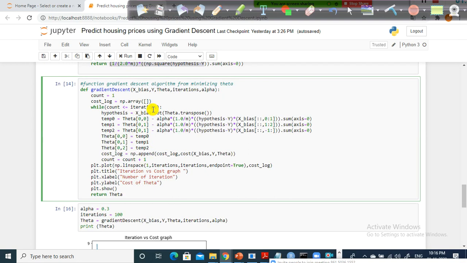The next one is gradient. You remember that equation, right? If you need to find out the gradient, you need to multiply with the alpha value. Alpha into 1 by m into sigma of h theta of x minus y, and here theta naught, right? But in this case I'm using two independent variables, so theta naught is nothing but intercept, and slope 1 and slope 2. Two slopes I'm using.